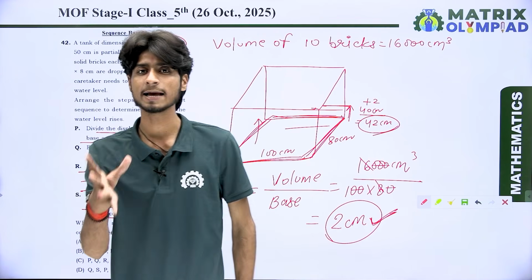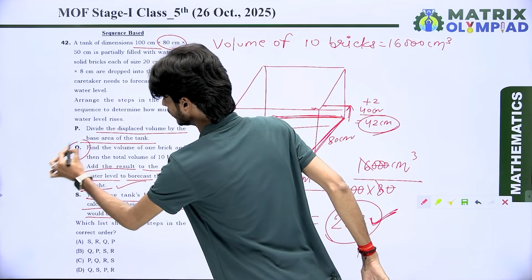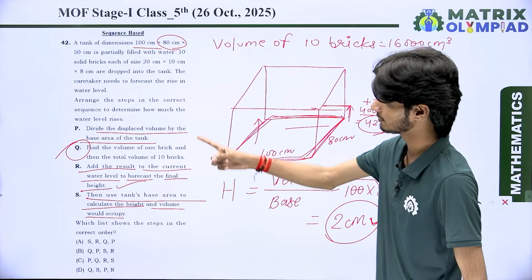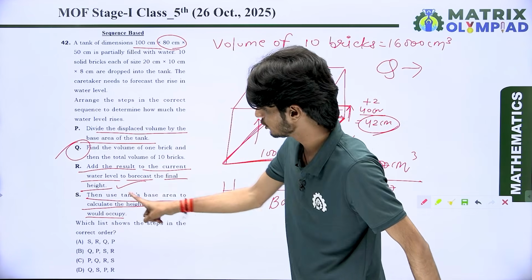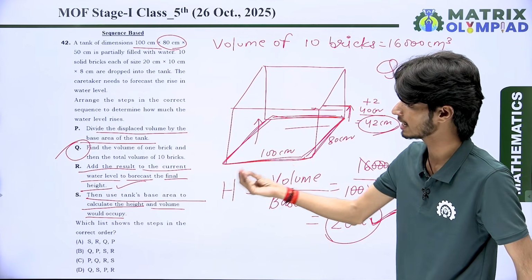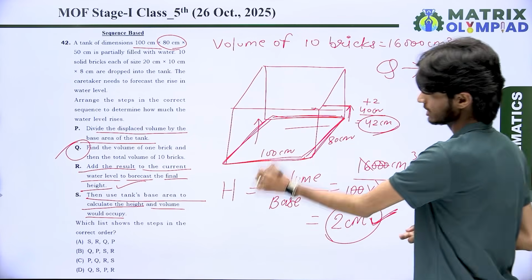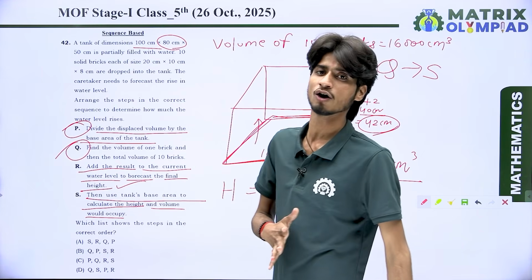So what are the steps for this question? First of all, find the volume of 1 brick, then the total volume of 10 bricks. It means the first point is Q. After that, use the tank base area to calculate the height the volume would occupy. That means S. After that, divide the displaced volume by the base area of the tank.